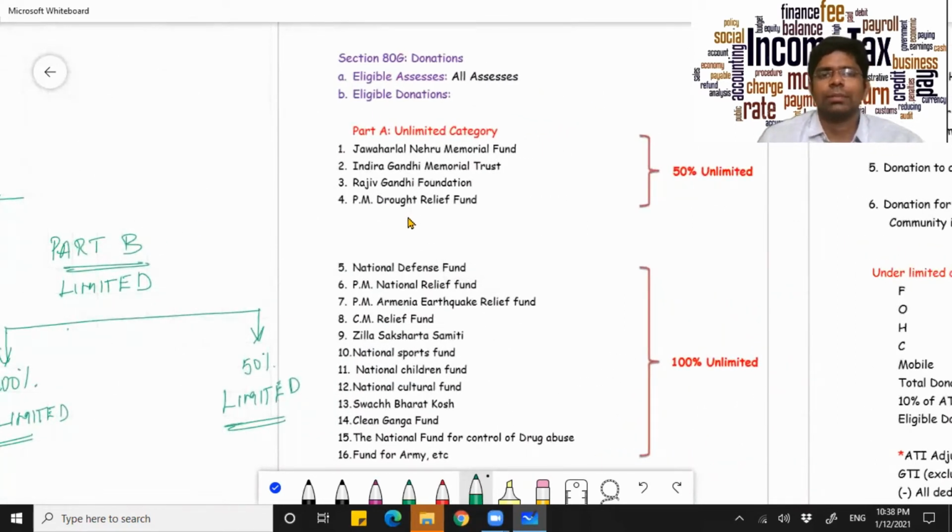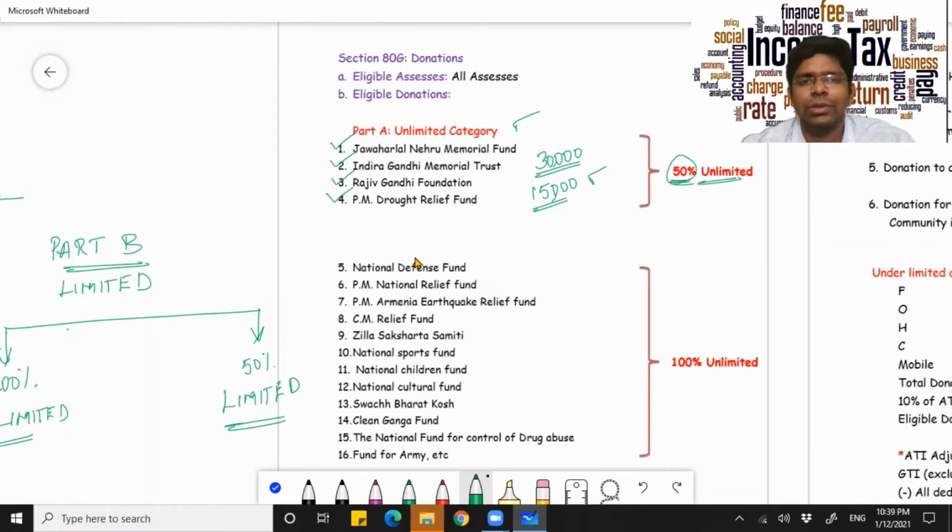Now, under subcategory 1 of Part A, that is the unlimited category, you've got Jawaharlal Nehru Memorial Fund, Indira Gandhi Memorial Fund, Rajiv Gandhi Foundation and PM Drought Relief Fund. When you contribute to any of these four, you will get a deduction of 50% without any complication. That is, for instance, you contribute say 30,000. Out of 30,000, you will get a straight deduction of 15,000. That is why it is called 50% unlimited.